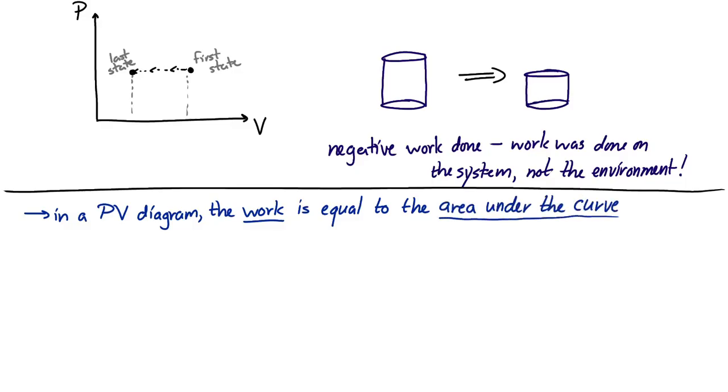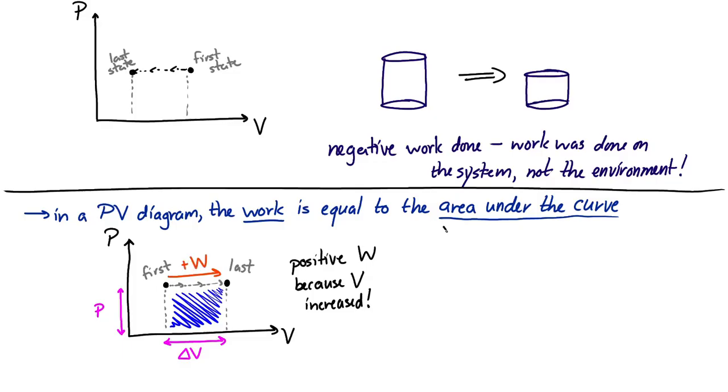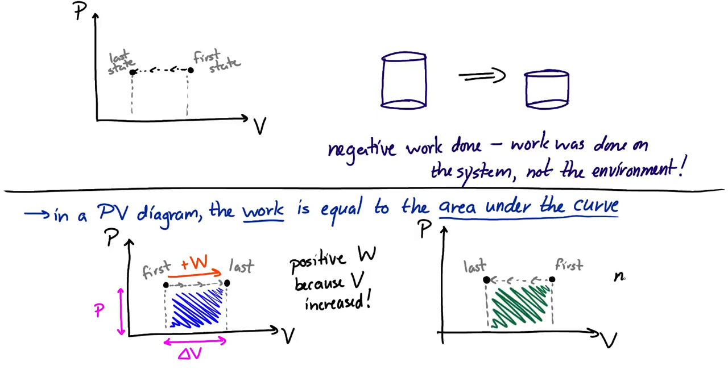So, in our initial example, here's the initial state, there's the final state. That's the area under the curve. And the area under the curve here is positive because the volume increased, went from here to there. If the volume decreased, if we went from right to left in the diagram, then the work would be negative.